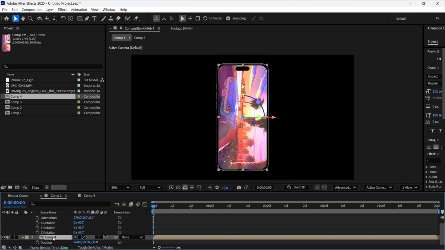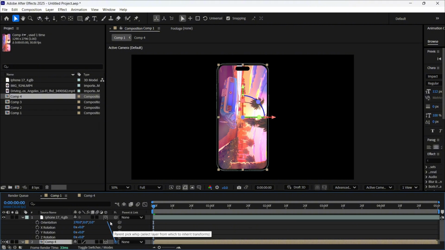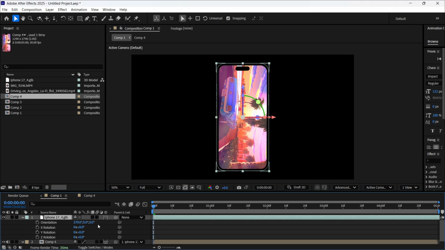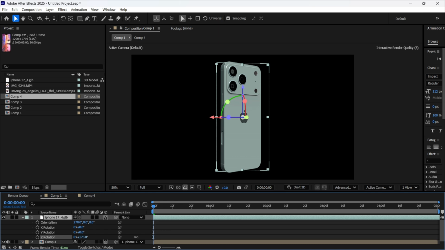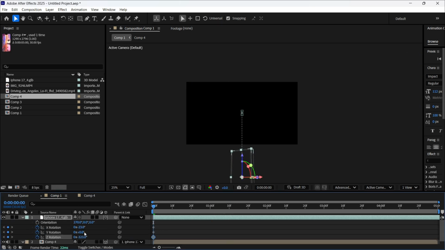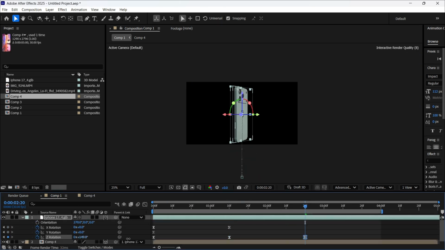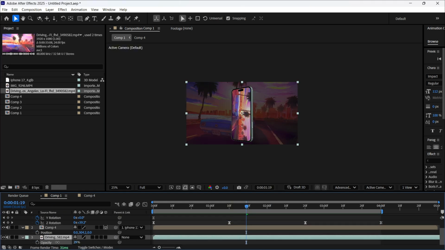And for everything to work correctly, it's important to connect your composition with the phone model using pairing. And after that, you can make any animations you want using keys, with position and rotations, and considering that you can use any content you want on this phone screen, I think it's very cool and quite fast.